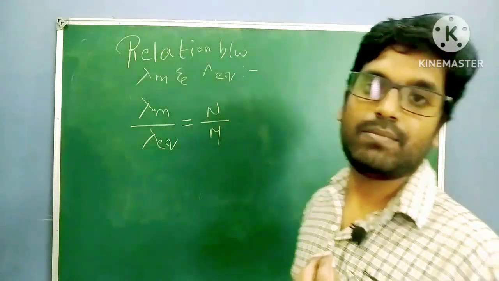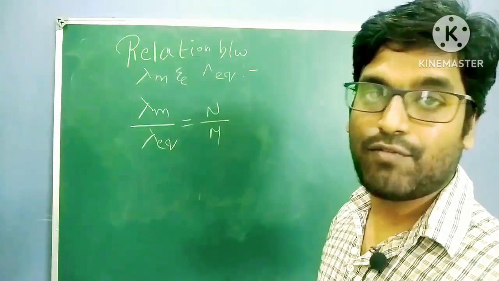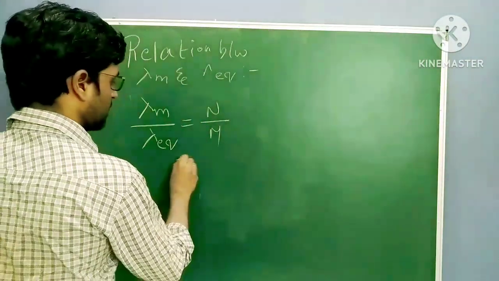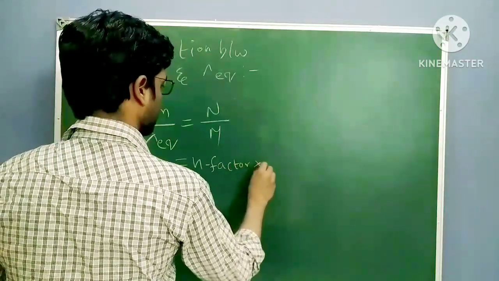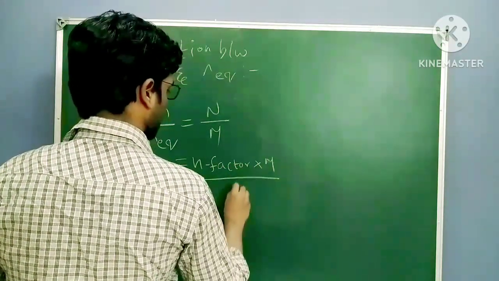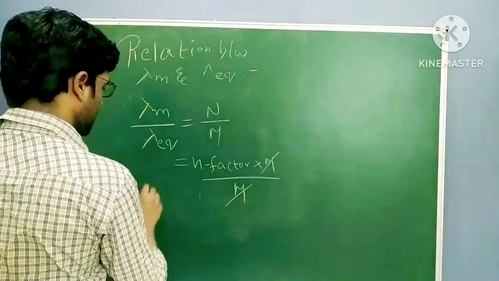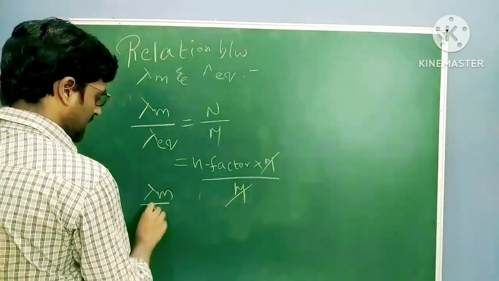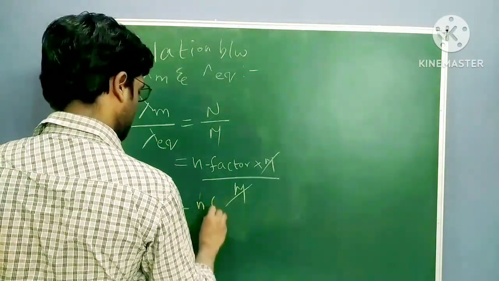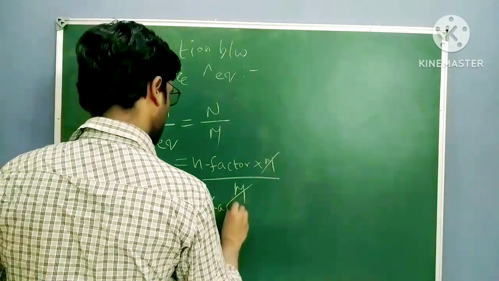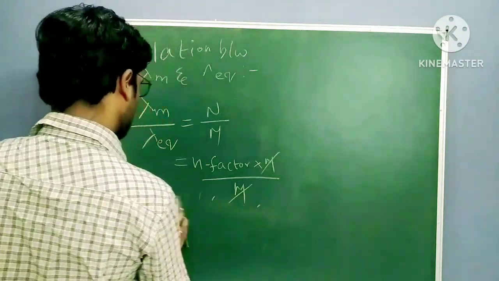If you have a little idea of the mole concept, normality equals n factor into molarity. So molarity gets cancelled, and lambda m by lambda eq equals n factor.